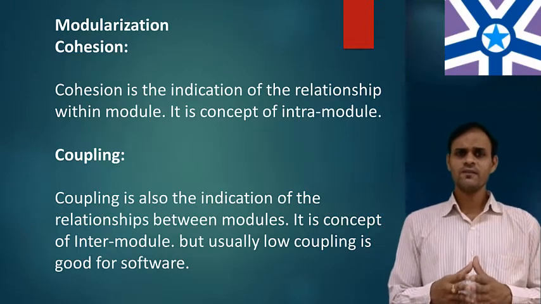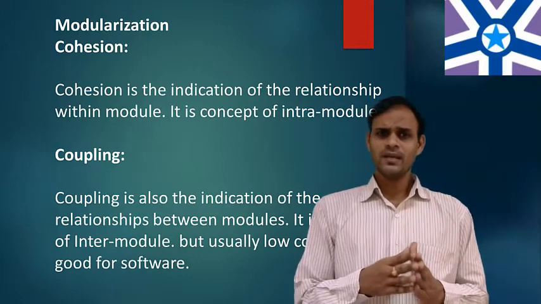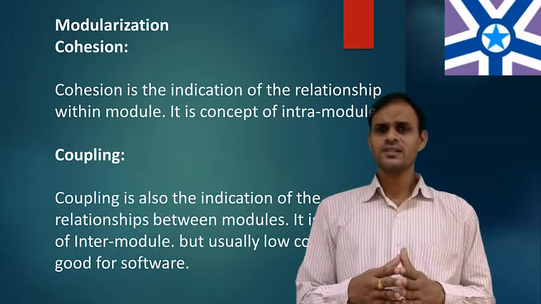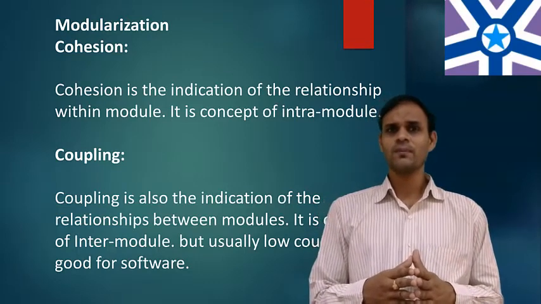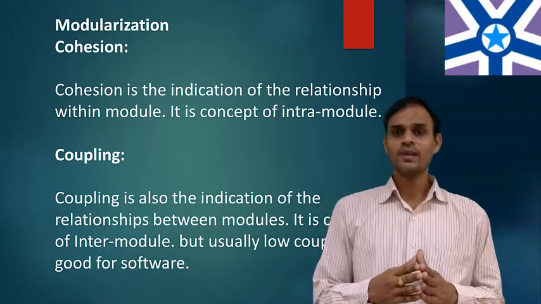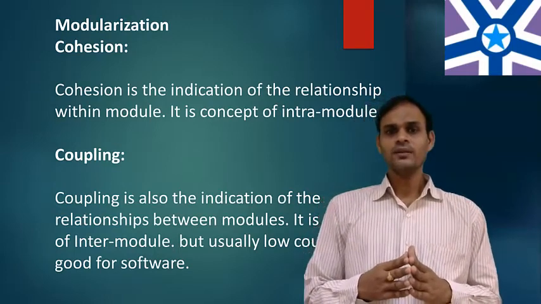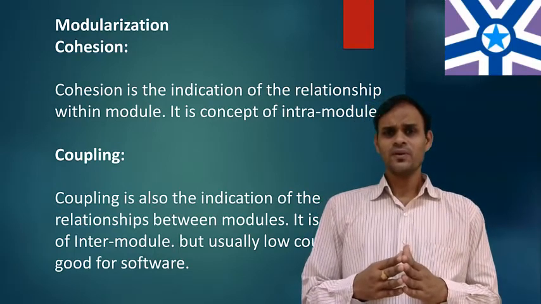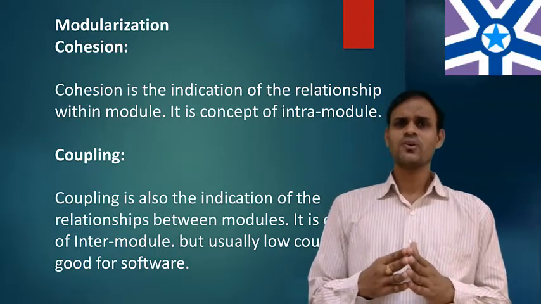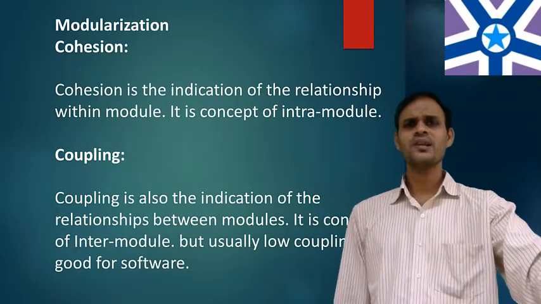So what is the difference between cohesion and coupling? Cohesion is a relationship within the module, but coupling is a relationship between the modules. The main difference is that coupling is a concept of intermodule, but cohesion is a concept of intramodule. Coupling has many types, and cohesion also has many types. But low coupling is good for the software, whereas high cohesion is good for the software. So this is the main difference between cohesion and coupling.